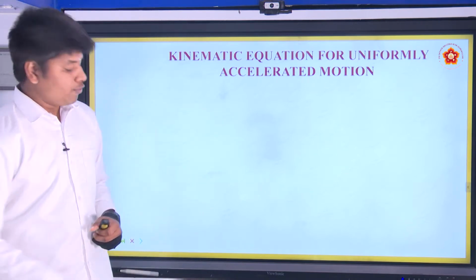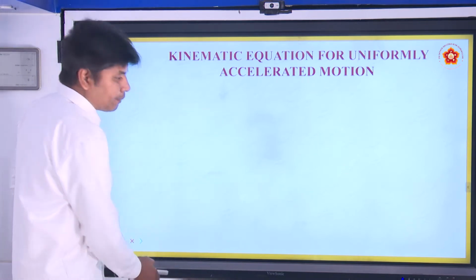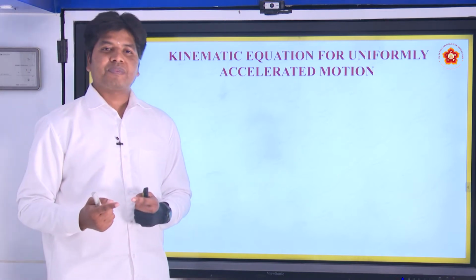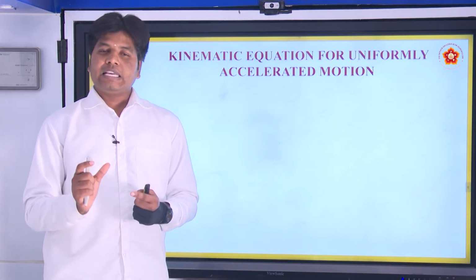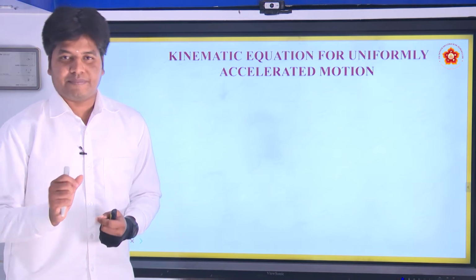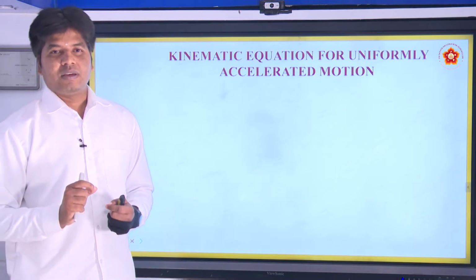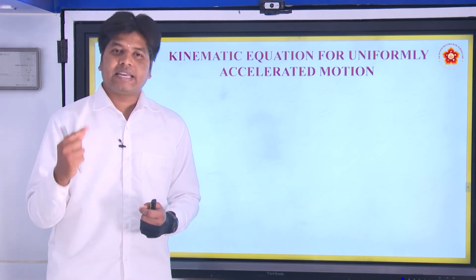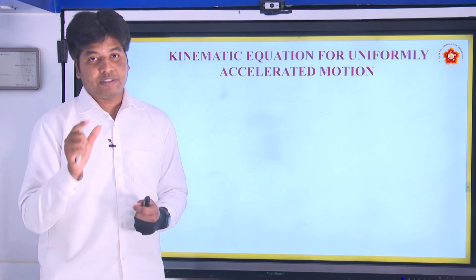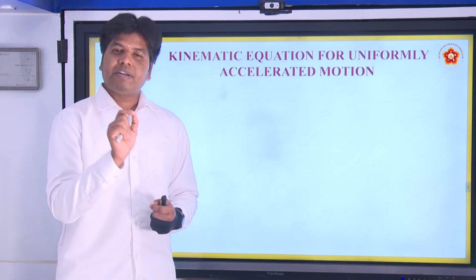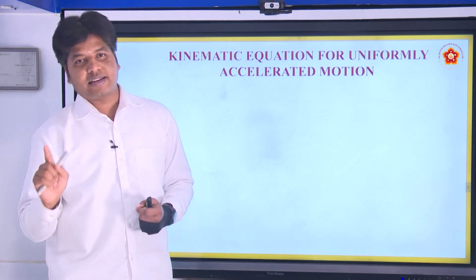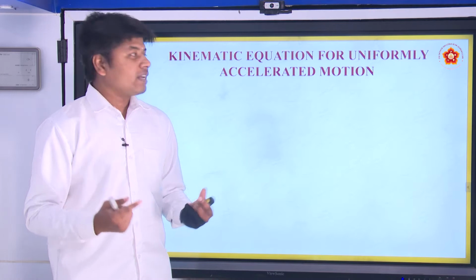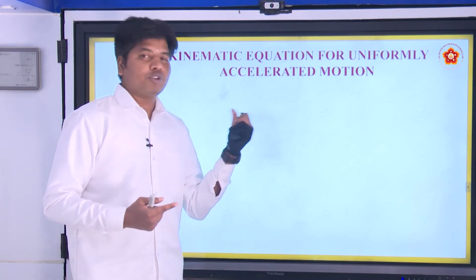What do you mean by uniformly accelerated motion? That means the change in velocity is the same for equal intervals of time. For example, if the velocity is changing by 1 meter per second every 1 second, that is called uniformly accelerated motion.